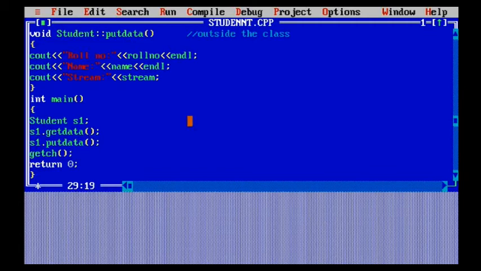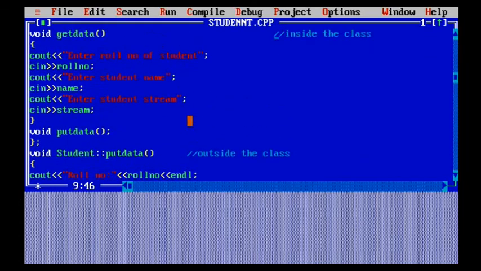Now suppose I want to change this particular class and members to private, so what will happen? Basically first we need to understand that this is the object creation, and the s1.getData is basically the referencing of that particular object with the help of the class. So this is the way in which we can define class methods within the class or outside the class. This goes similarly with the data members and member functions both.